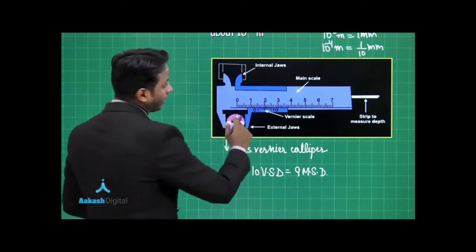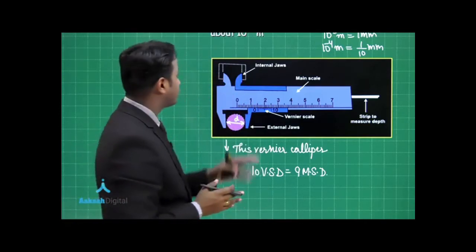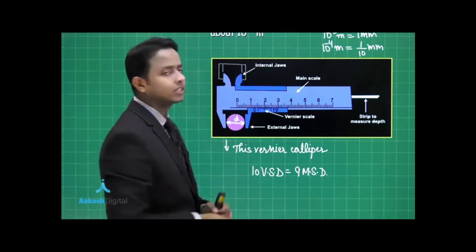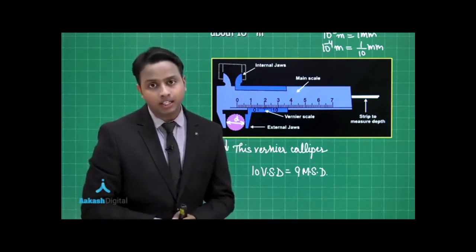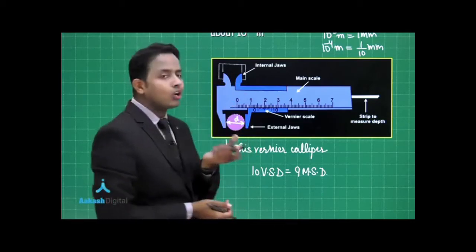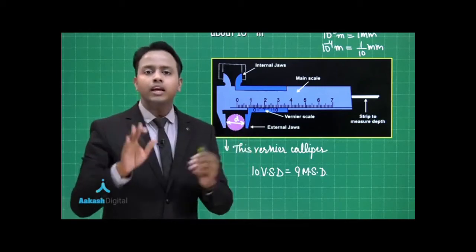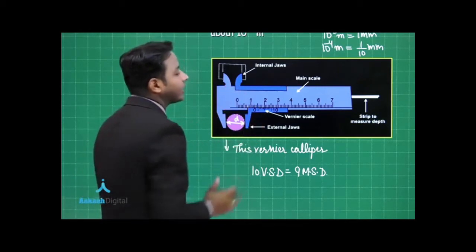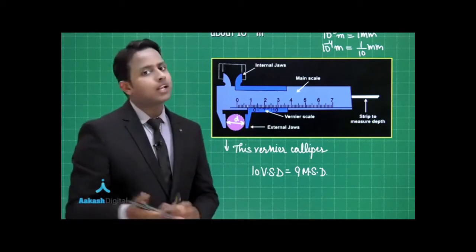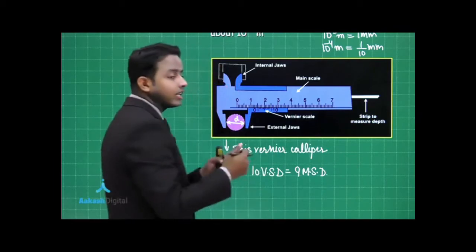Now the next method is to use the internal jaws. Let's suppose I have a container. Here this is the container which is shown as a dotted line and you want to measure the inner diameter of that container. So these inner jaws can be adjusted into a container such that they firmly press against the inner walls of the container and then the readings can be taken from the main scale as well as the vernier scale.